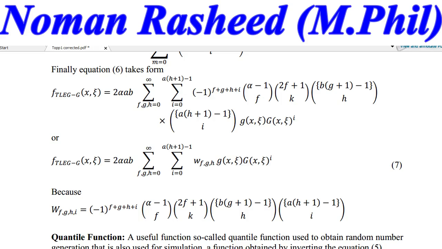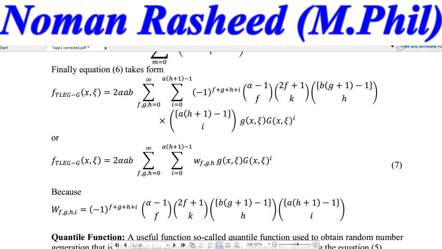That is the simplest form of the new PDF of the distribution, where g(x) is the baseline PDF and capital G(x) is the CDF of the baseline distribution. And as baseline distribution, you may use the Dagum distribution, you may use the inverse Rayleigh distribution, you may use any kind of distribution as baseline distribution.